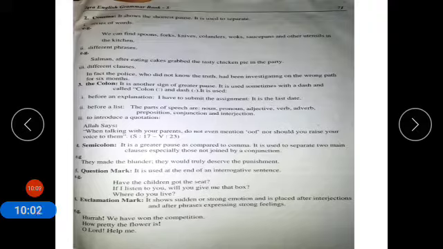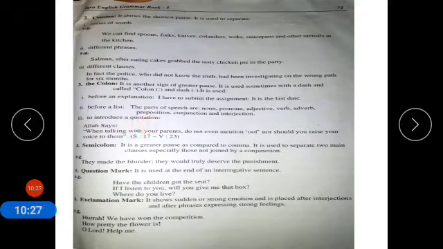It is used before an explanation. Number 2, before a list. The parts of speech are, then you are giving the names of the parts of speech. So before that you have to put colon, and then you write names of the parts of speech, and you separate them with the help of comma. Number 3, to introduce a quotation.